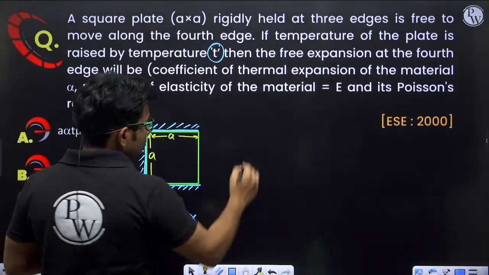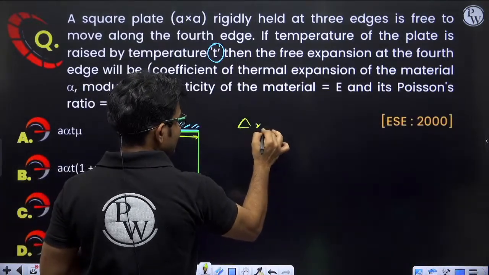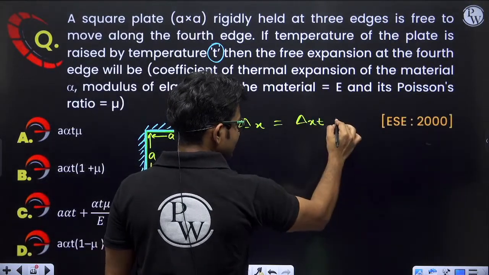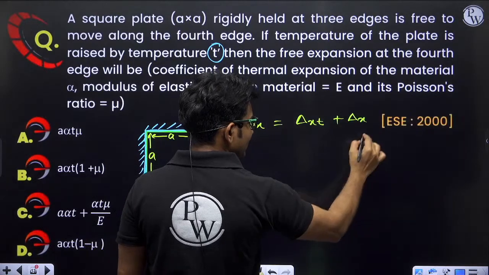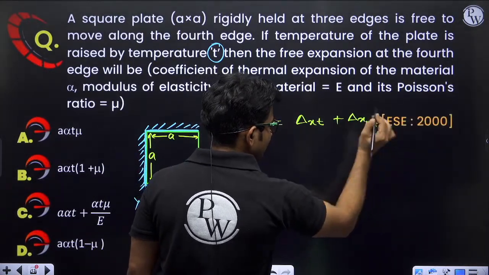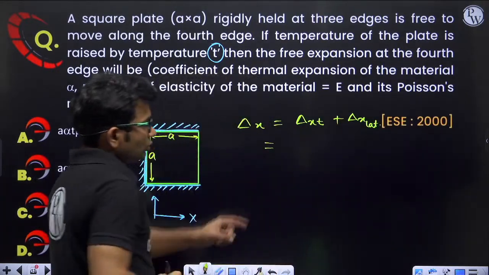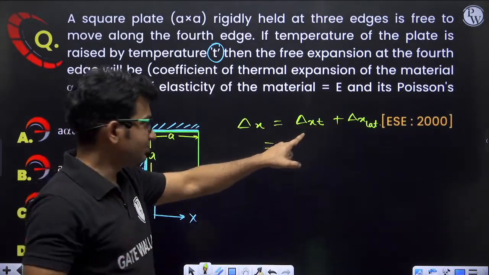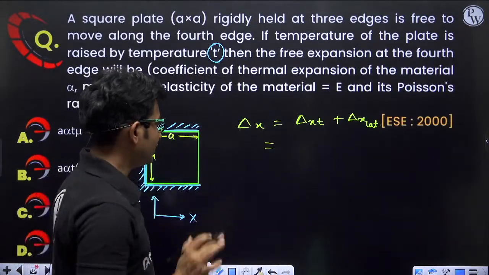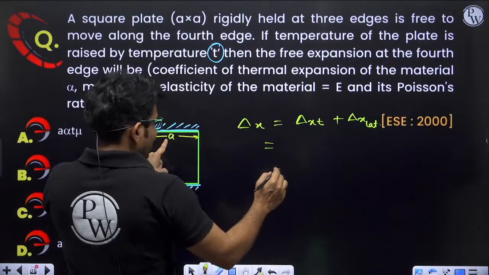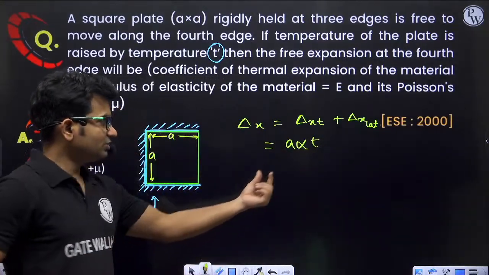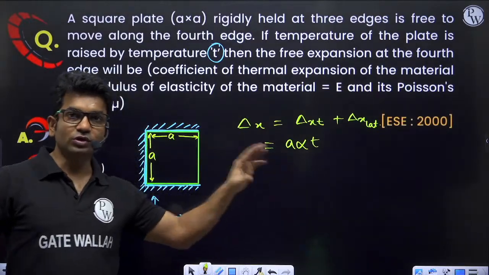So total increase in length in x direction will be equal to increase in length in x direction due to temperature change plus increase in length in x direction due to lateral stress. Because of temperature rise, we are having the formula L alpha T. In place of L, I'll write A. So A alpha T. This is the change in length due to temperature alone.